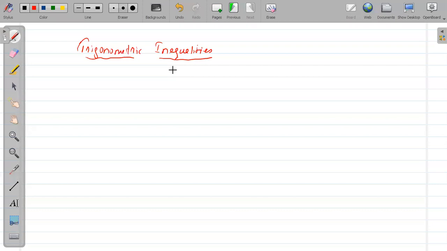Okay, so the most important point you should write as a note. As a note हम लिख लेते हैं.